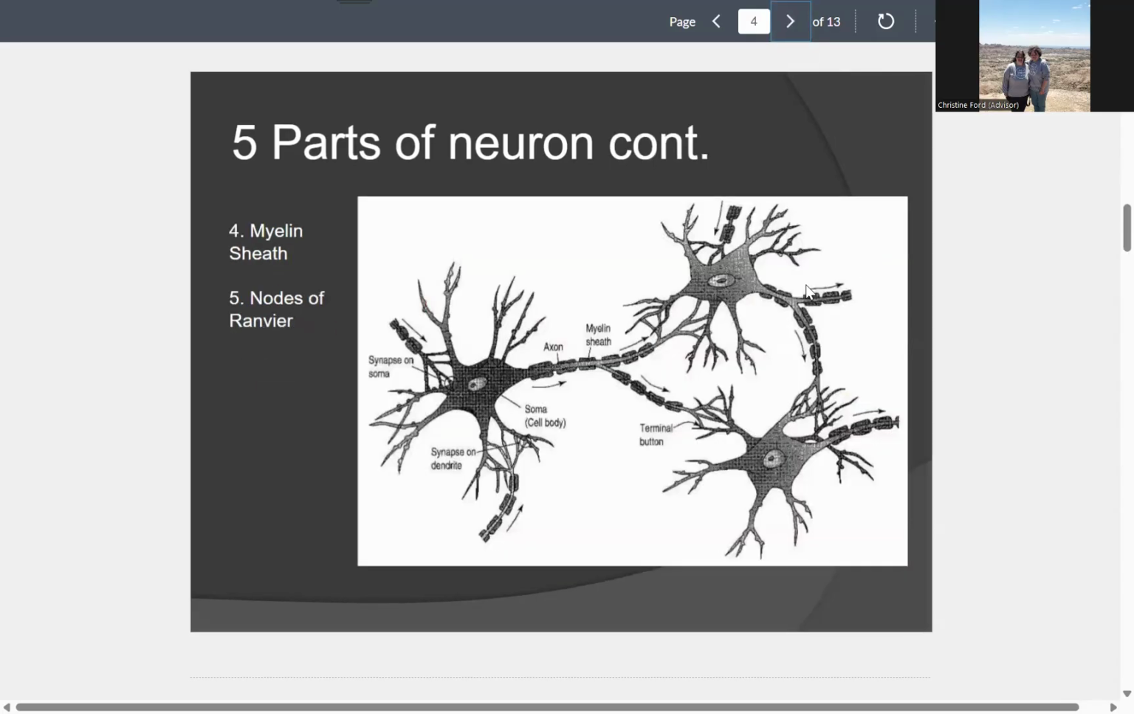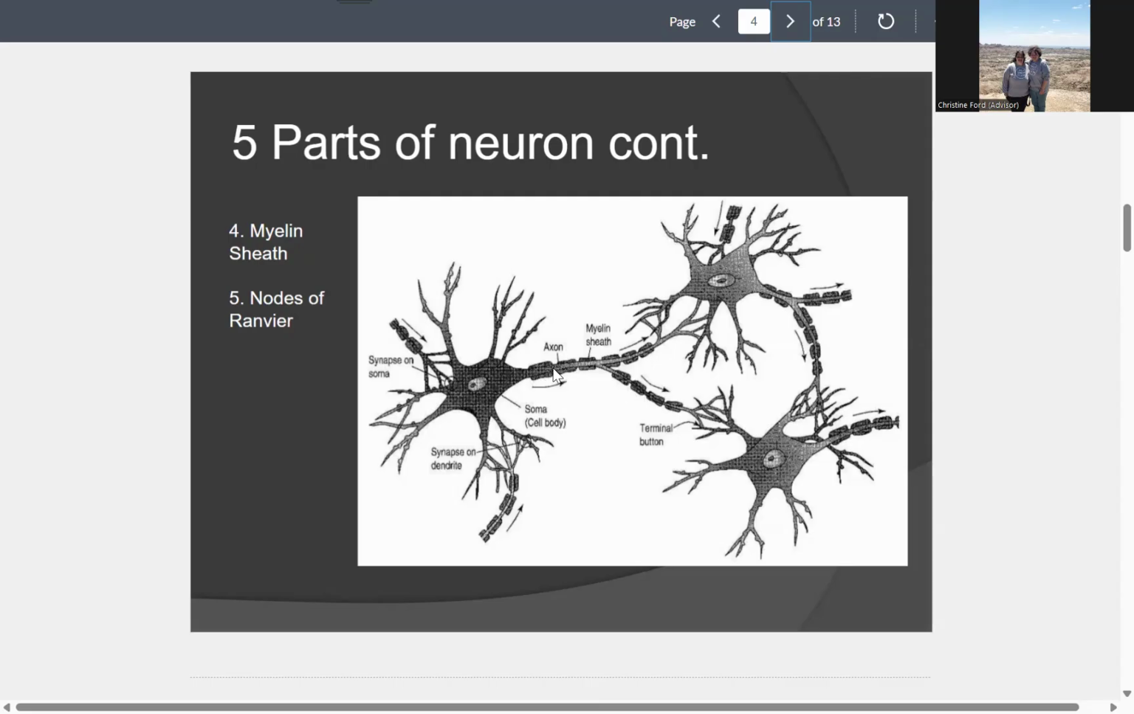The fourth part that we're going to talk about is the myelin sheath. The myelin sheath is a white fatty insulator. Almost looks like marshmallows on a string. And what it does is it insulates the neurons so that the messages can move more efficiently.